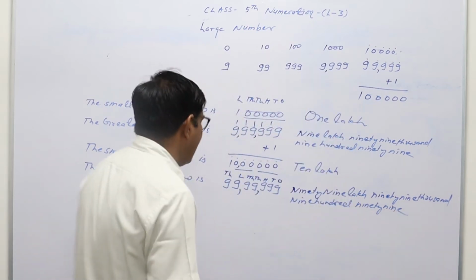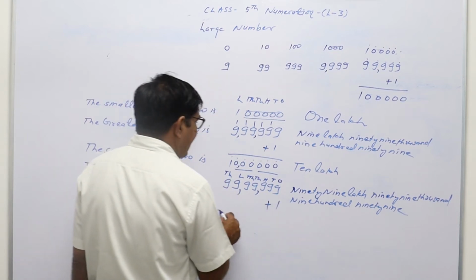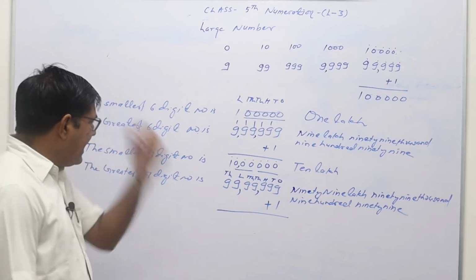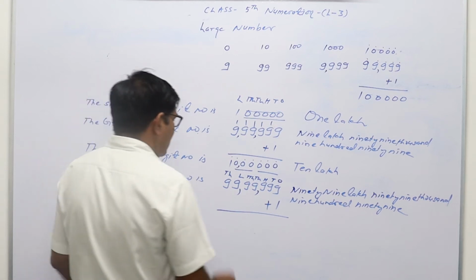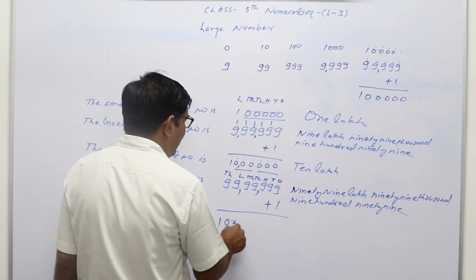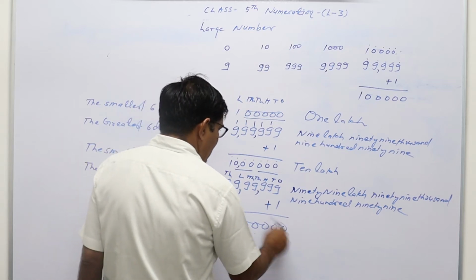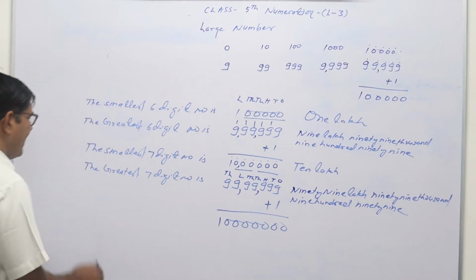And if we add plus 1 to 99 lakh 99,999, then we will get 7 zeros after 1. So this is the smallest 8-digit number.